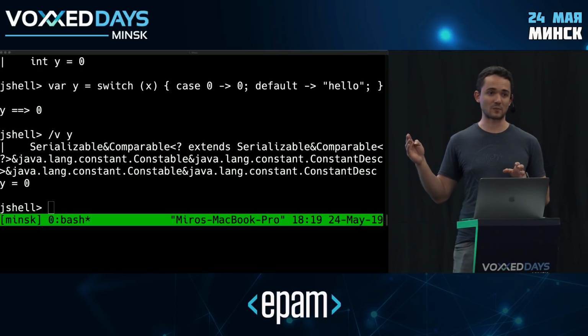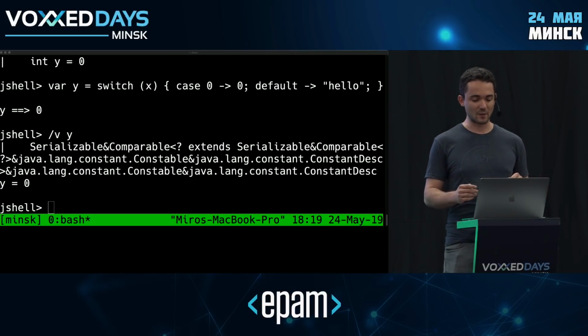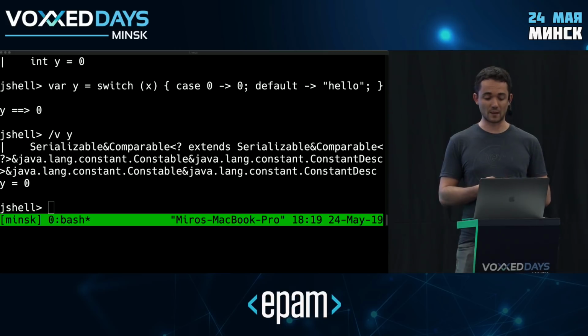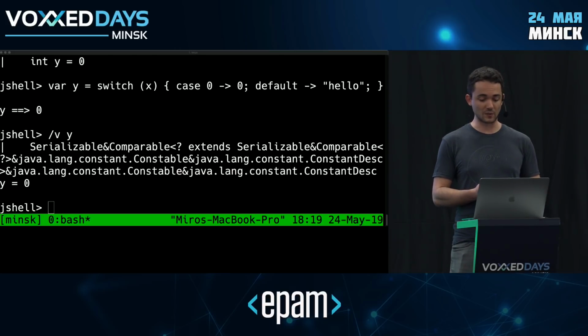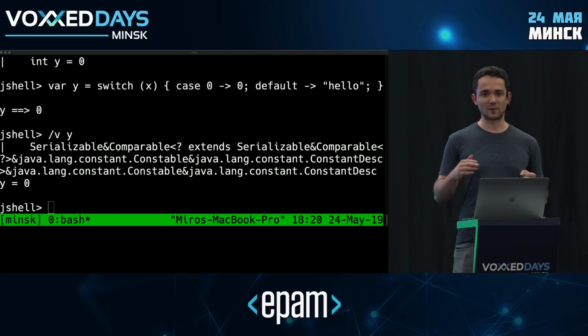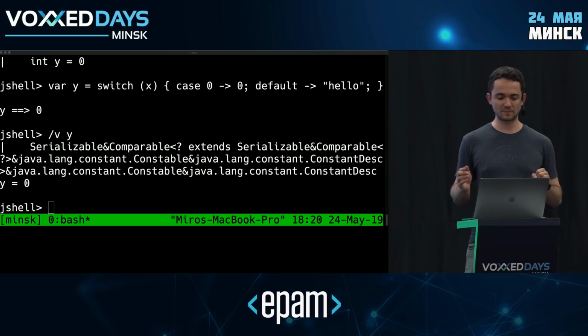And some of them are parameterized, which makes the line even longer. But I have a serializable here, a comparable, a constable, and constant desc. And you're probably thinking, OK, serializable, comparable, I know those, right? Maybe you don't know the remaining 2, and that's completely fine. Those are part of the JVM constants API, which was also introduced in Java 12. But that's completely out of scope for this talk.